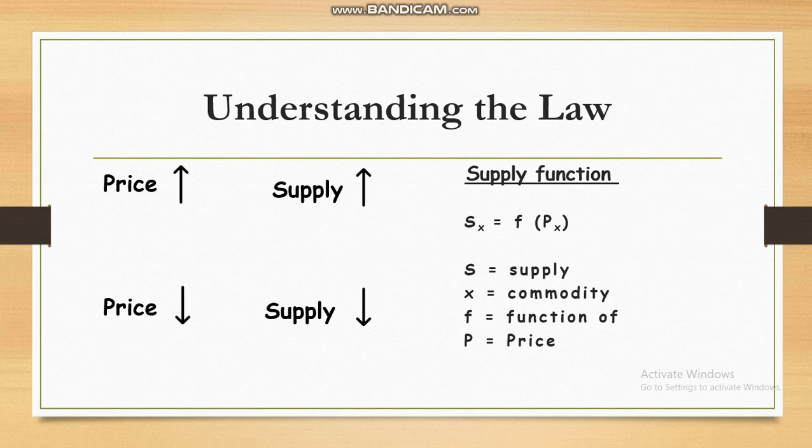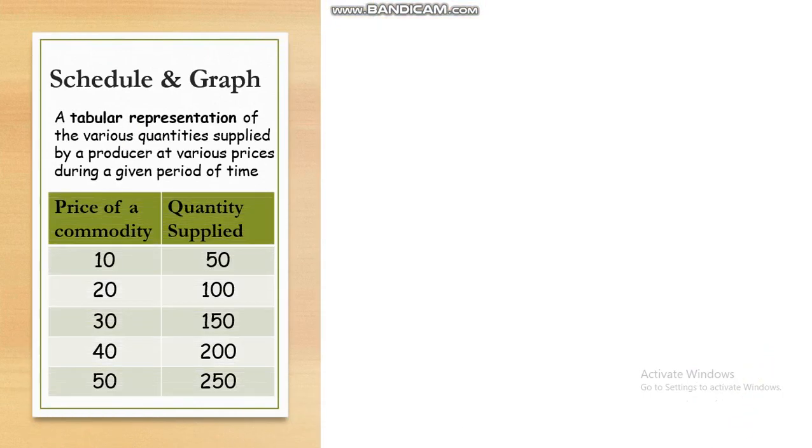Now that we know what the law states, let's look at this law with the help of a schedule and a graph. A schedule is a tabular representation of various quantities supplied by a producer at various prices. So when the price of a commodity is rupees 10, the quantity supplied by the producer in the market is 50. When price increases from 10 to 20, the quantity supplied also increases from 50 to 100. And when price increases from 20 to 30, 40 and 50, quantity supplied also increases from 100 to 150 to 200 to 250.